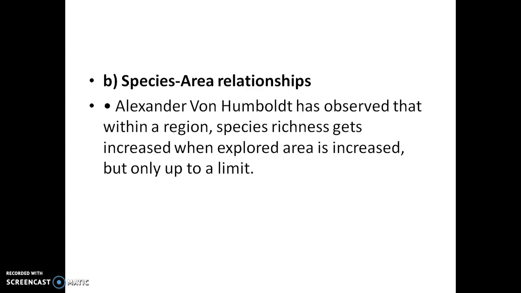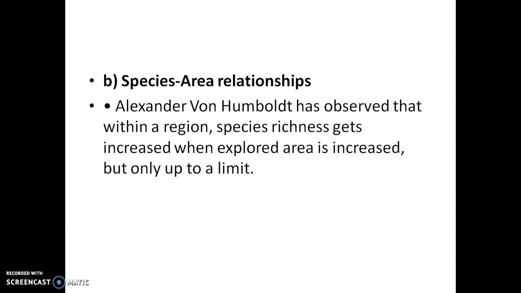Then second one, species area relationship. Is there any relationship between the number of species and the area of a particular region? Alexander von Humboldt observed that within a region, species richness increases when the explored area is increased.